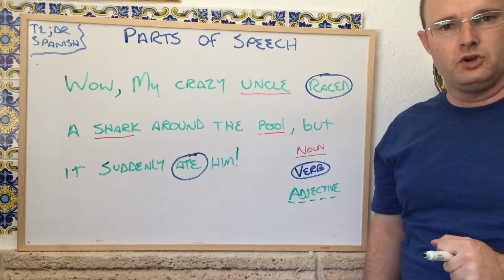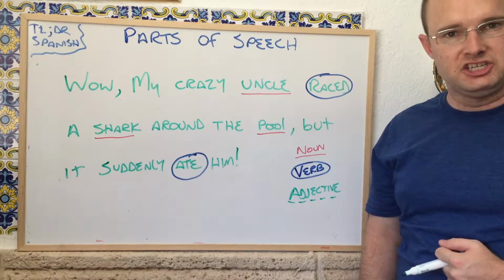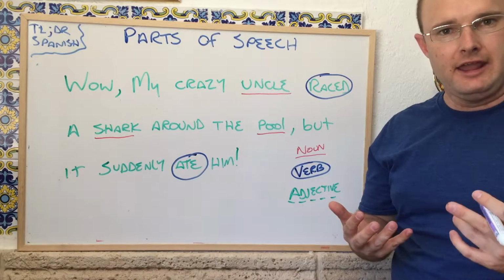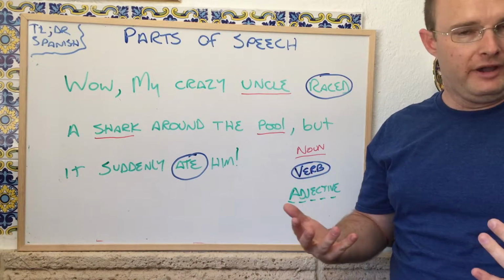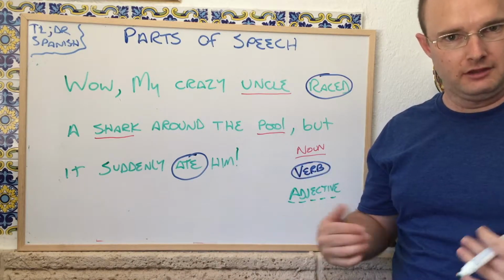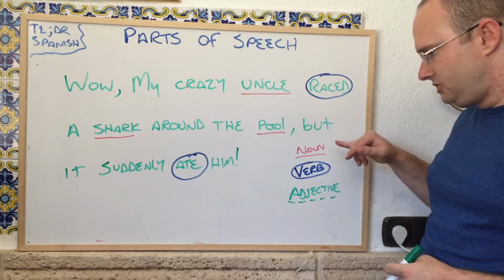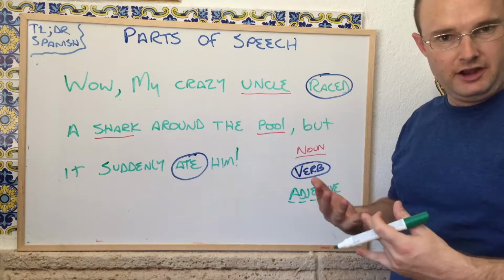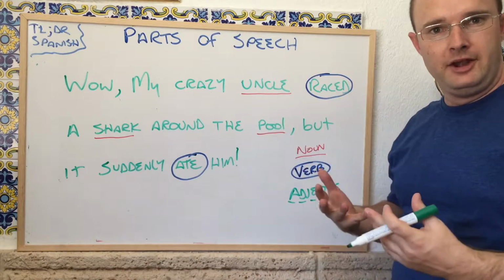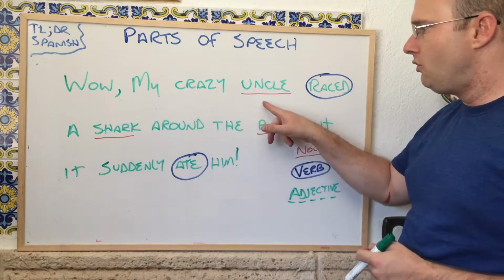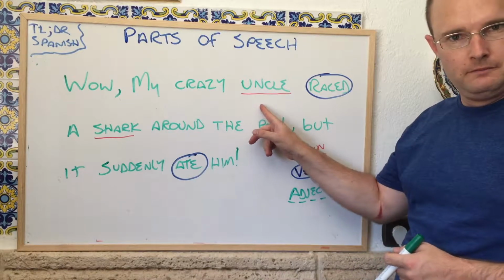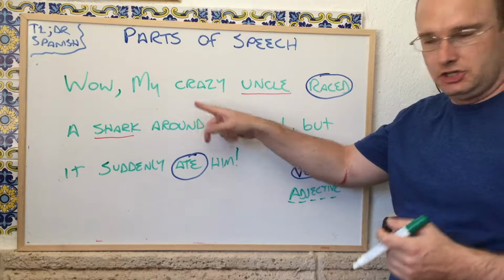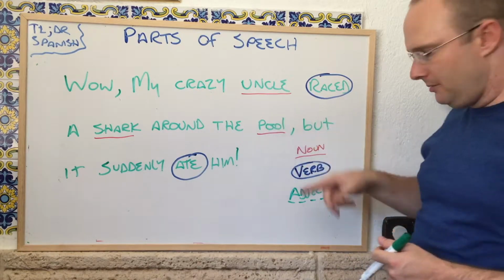So pause again, and I want you to identify all the adjectives that you see. Adjectives are words that modify a noun. So it's going to tell us more about a person, a place, or a thing. So let's just start by looking at our nouns and see if there are any words around them that better describe them. Uncle. Well, what do I know about my uncle? I know that he's crazy. So crazy is going to be an adjective because it tells us more about my uncle.